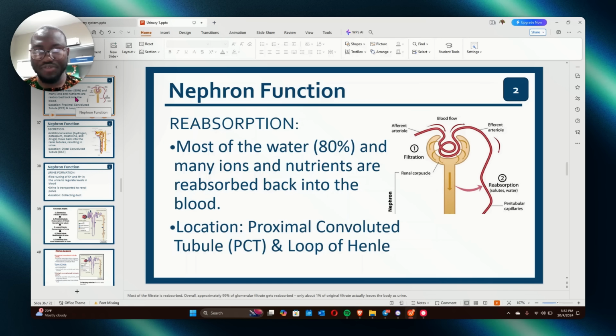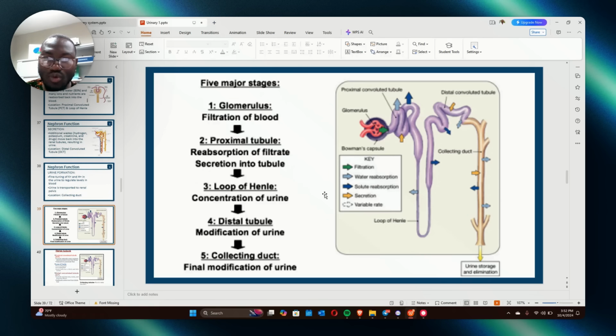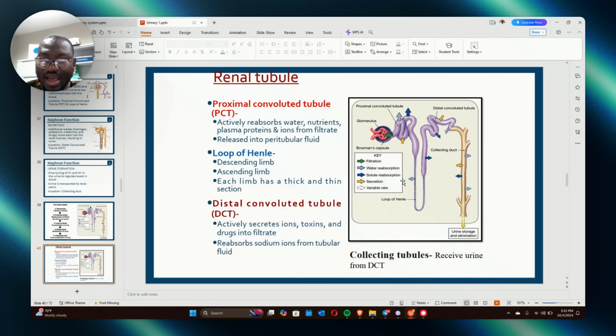And also, the fluid that precedes urine is known as tubular fluid. You understand? Tubular fluid. Because if you look at this diagram, you see that filtrate enters here. This is the tube before the collecting duct, which is urine. So all these things are tubular fluid that precedes urine. All right? So you can't mistake that. Okay.